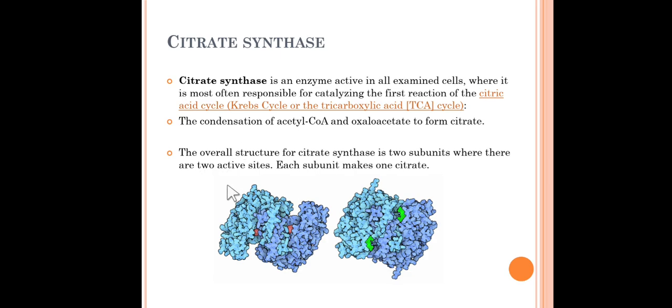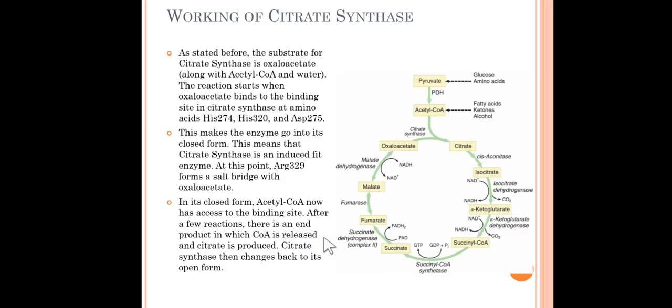The overall structure of citrate synthase is two subunits, with two active sites. Each subunit makes one citrate. These two units are shown over here, and the red and green are the active sites where the reaction actually happens. Let's see the working of citrate synthase. It is very simple.